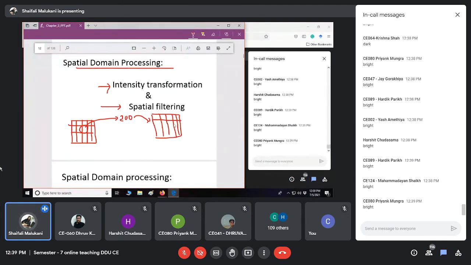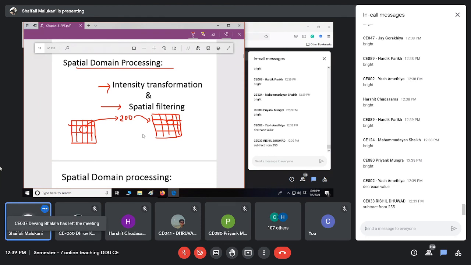Assume the size of the image is the same. I am not changing the size, though I am not plotting it properly. Assume both image sizes are the same, five by five. Okay, it is drawn properly, no issues. Now this pixel was having value 200, a bright pixel. But I want to make that pixel darker. I don't want a bright pixel, I want a dark pixel. What options do I have? How to decrease the value?